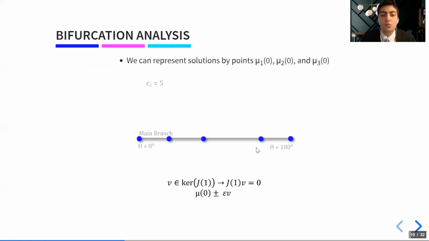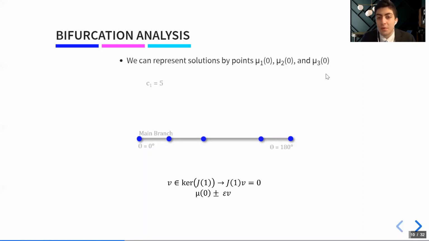As we do so, we'll check if our rod is stable or unstable, and we can represent solutions by the points mu1, mu2, and mu3. If you recall from Wong's presentation, mu was a function that we solved for to find equilibrium shapes. So we will use the initial condition from mu to represent solutions as points in the space mu1, mu2, and mu3.